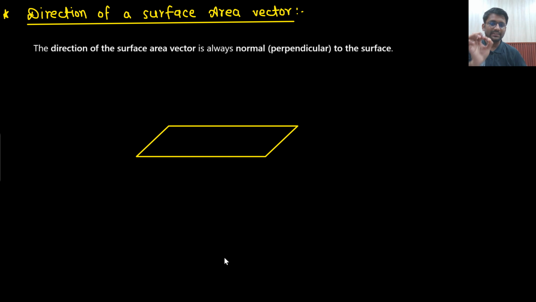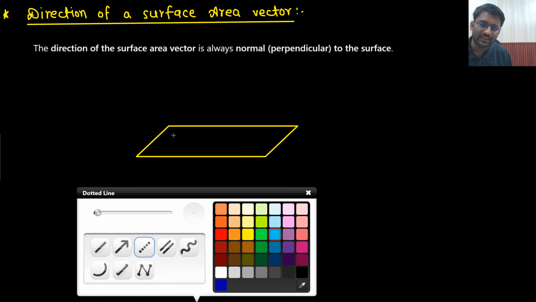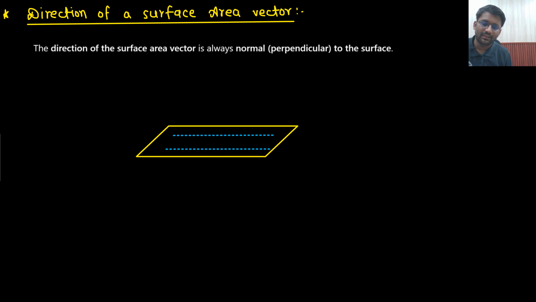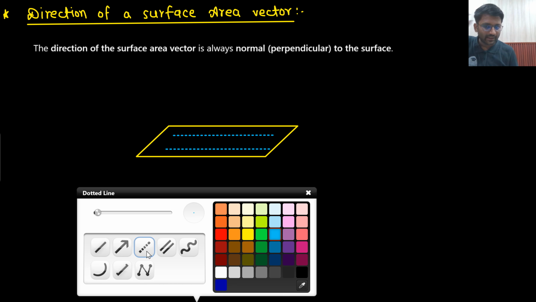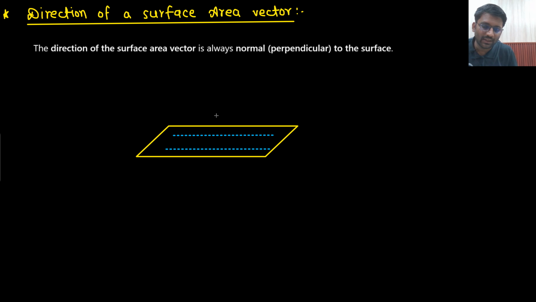So the direction of surface area, let's just say this is a particular surface area we are having. This is a plane. This is an open surface. So the direction of this open surface is given by perpendicularly outward or perpendicularly downward. Are you able to understand this point? It is normal to the surface. That means the direction would be either upper side or, normal to the surface, it could be downward as well, no? So this is the direction of a surface. It could be given by n cap or by minus n cap as well.